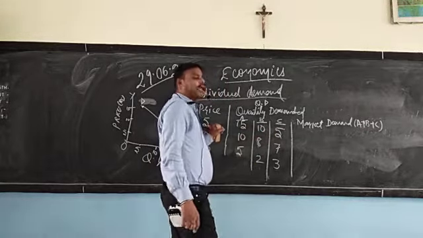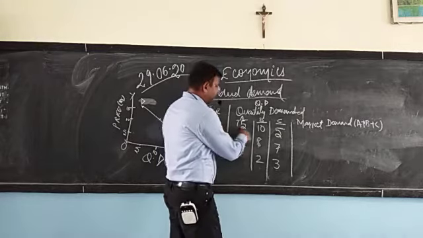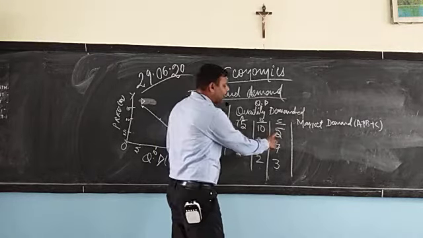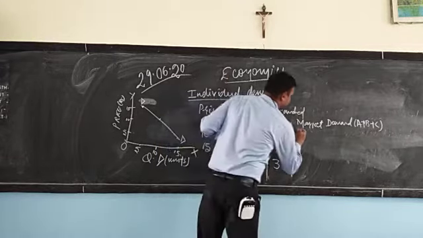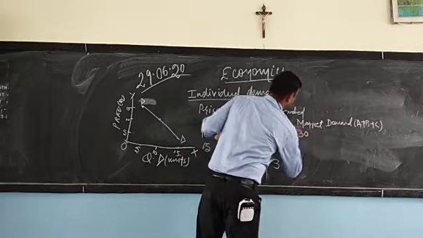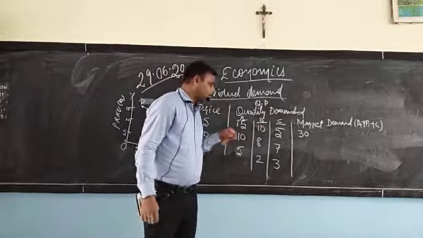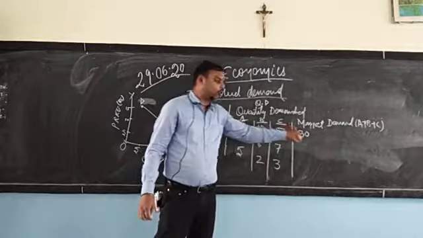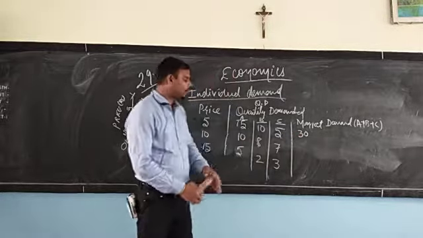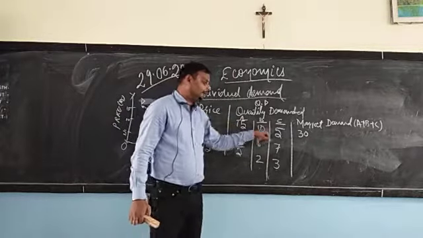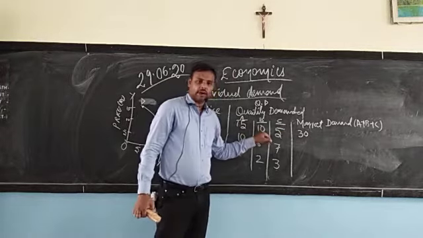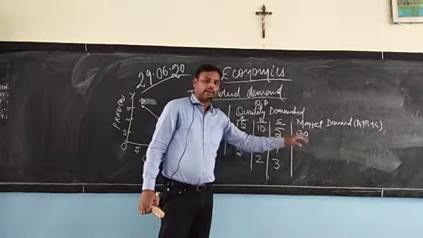So market demand at rupees 5 will be 15 plus 10, 25, 25 plus 5, 30 units.